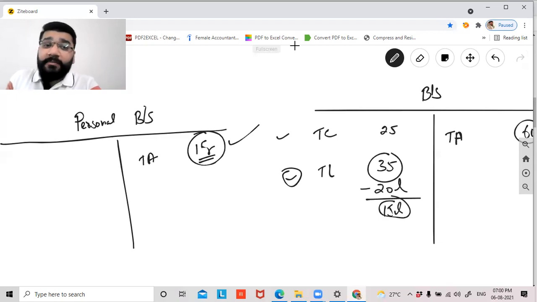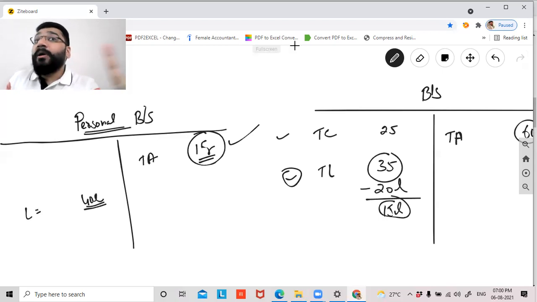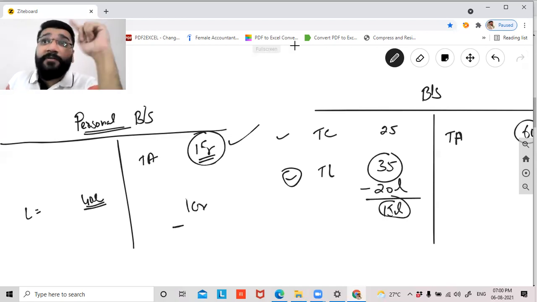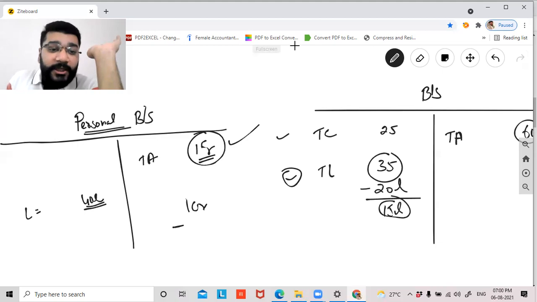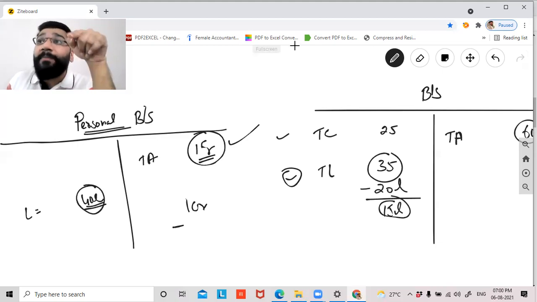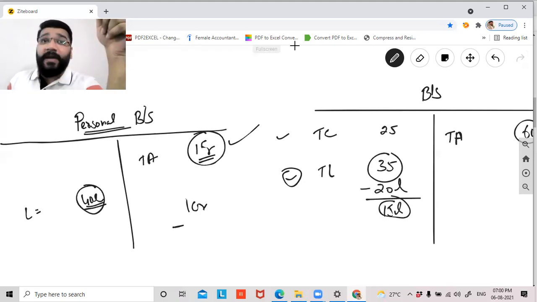Obviously, in case this personal owner has certain liabilities, let's say this is 1 crore worth asset and the liability he is holding is worth, let's say, 40 lakh rupees. So the banker will sell the 1 crore worth asset and realize the money worth 1 crore rupees. In that, the first preference will go to whom? This 40 lakh, which is the liability of the owner in the personal capacity. That will be satisfied first.